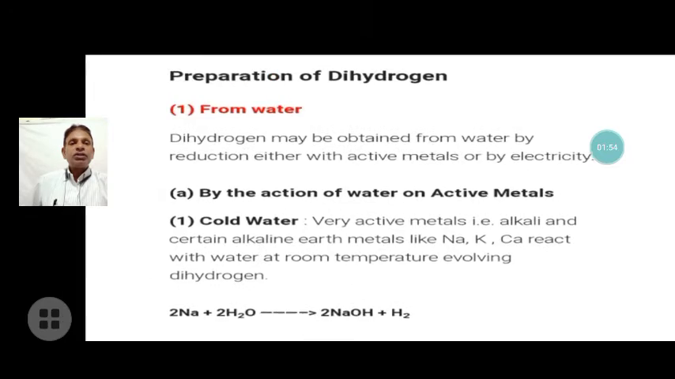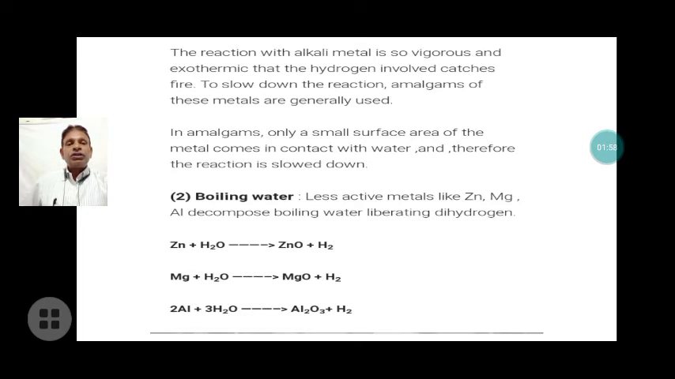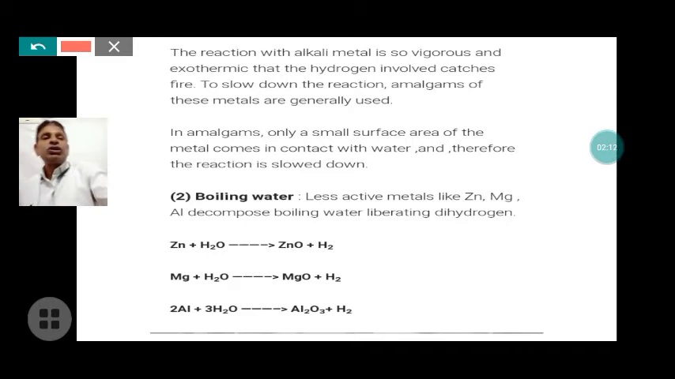Next, the reaction of alkali metals with cold water is vigorous and highly exothermic. The hydrogen evolved catches fire. When the alkali metals, sodium and potassium, react with water, so large an amount of heat is evolved that the hydrogen gas produced catches fire.